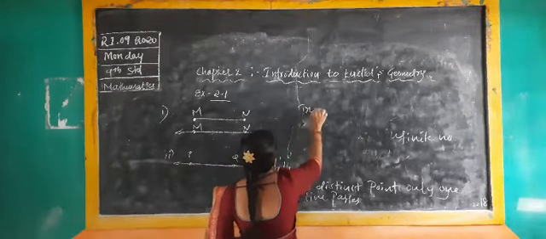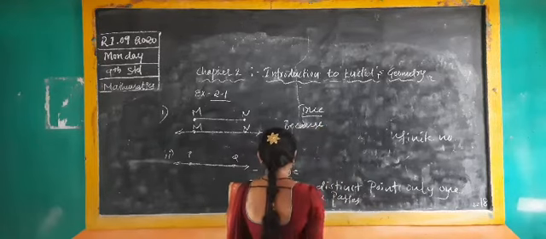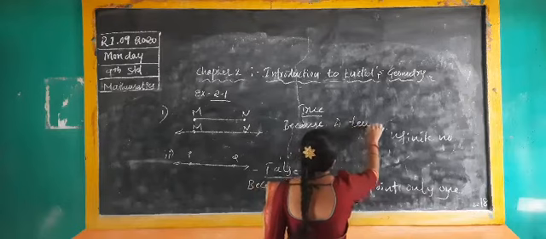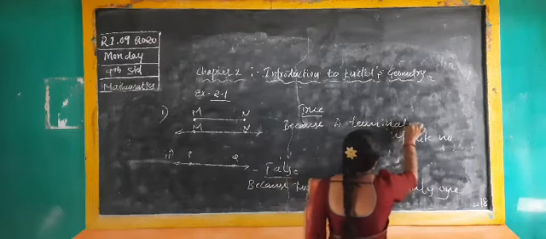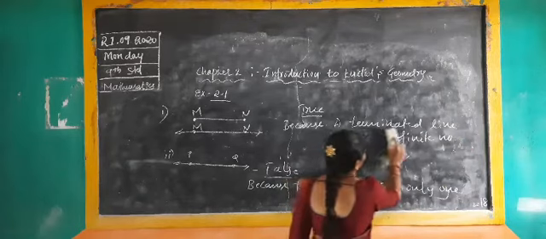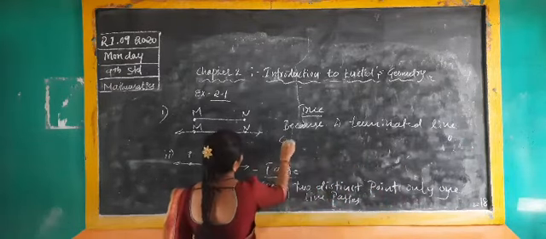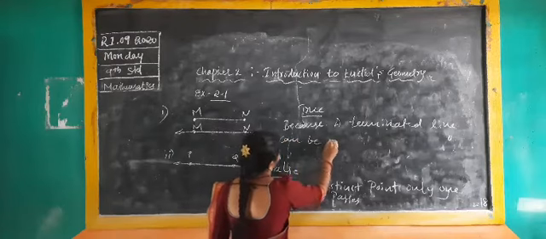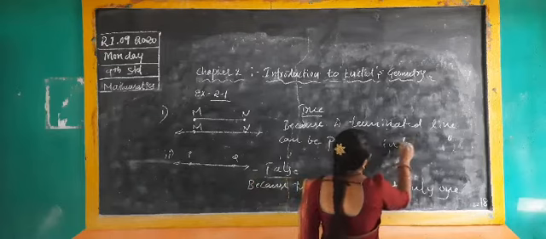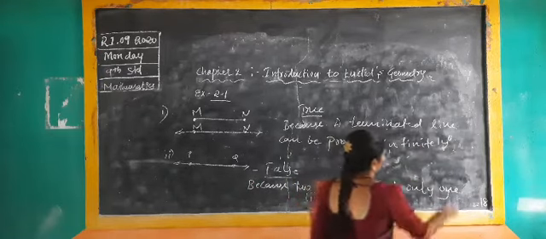Because a terminated line can be proceeded infinitely on both the sides.